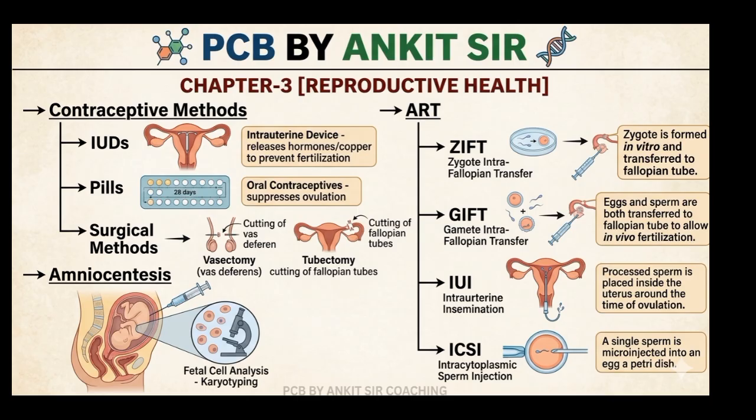In this chapter, contraceptive methods like IUDs, pills and surgical methods are used, amniocentesis, read ART and all its processes. It also includes GIFT, ZIFT, artificial insemination, IUI, ICSI.